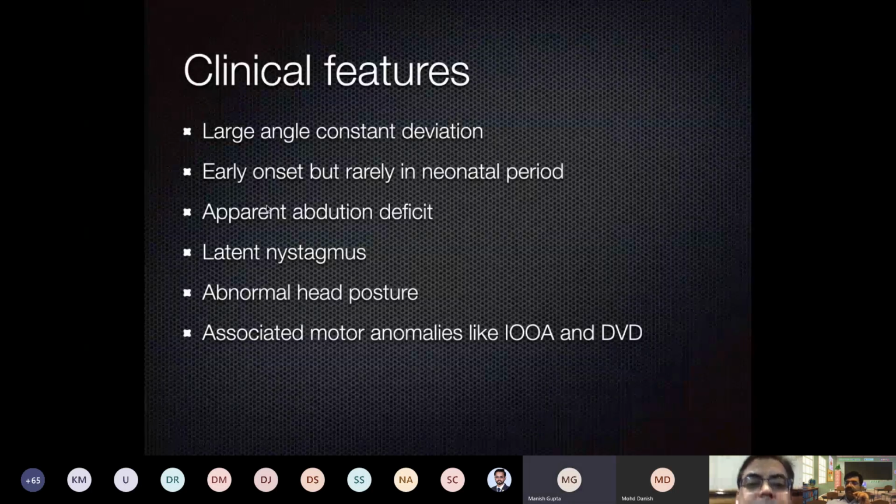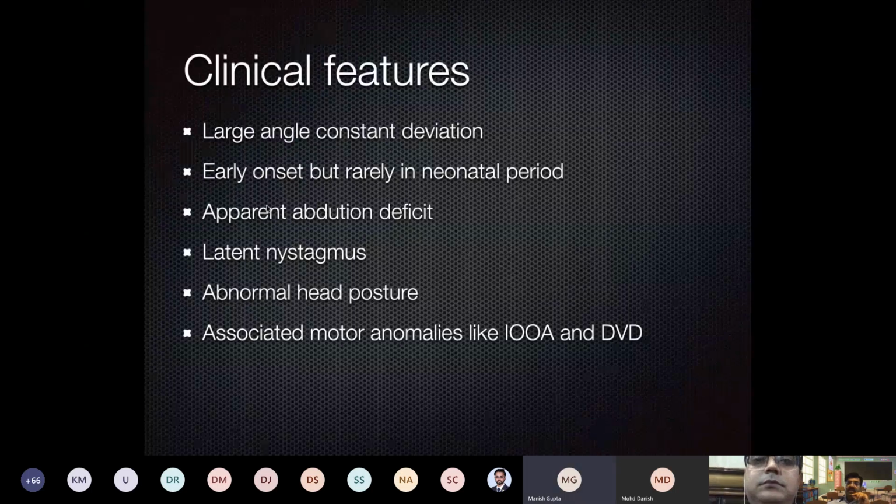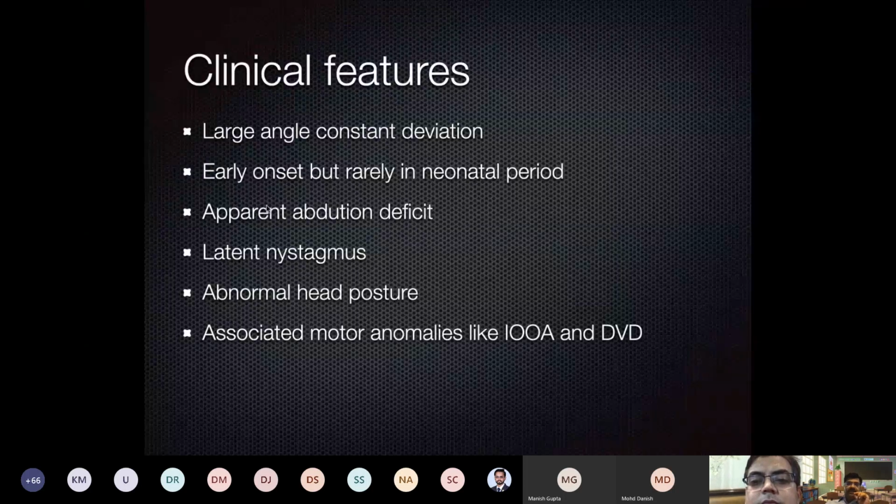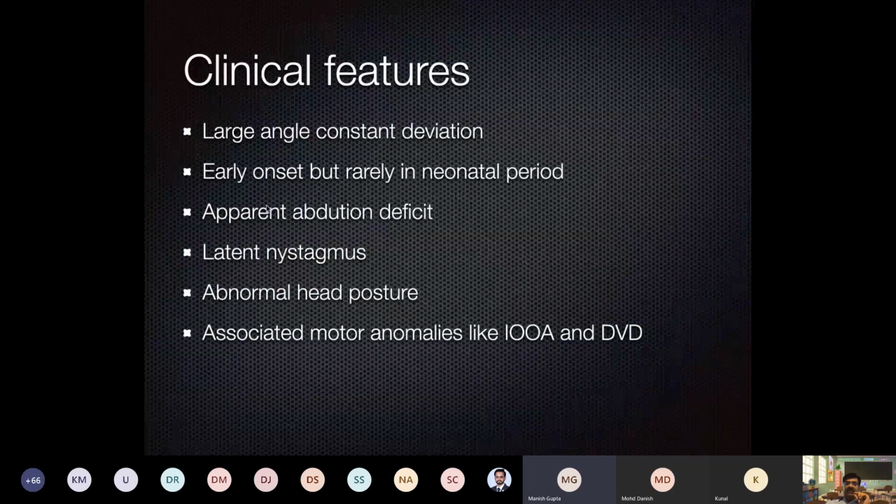This slide is very important because infantile esotropia is a cluster of signs. It is not only the squint. So please be careful about this slide. Every point is important here. The angle of the squint is large. It is quite a large angle squint, and generally there is not much refractive error. So what we get in accommodative esotropia is generally absent in infantile esotropia. Then onset is early, but very rarely at birth, quite early onset in the first few months of life. And there is an apparent abduction deficit.